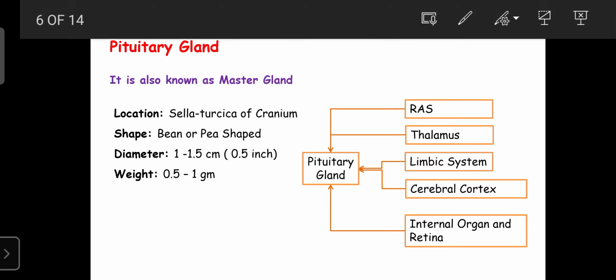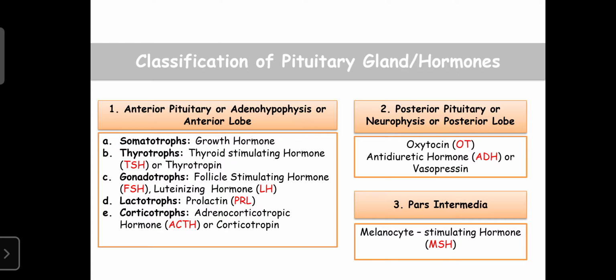Then we also learn how the pituitary hormones are classified. According to the part from which they are secreted, they are mainly classified into three types: anterior pituitary hormones secreted from the anterior lobe, posterior pituitary hormones secreted from the posterior lobe, and between the anterior and posterior, the part known as the pars intermedia. Among these three parts, the anterior pituitary hormones are synthesized in the anterior lobe only and secreted from the anterior lobe itself.